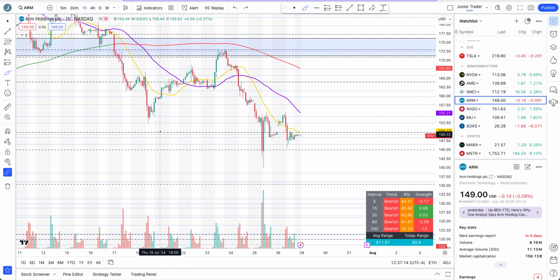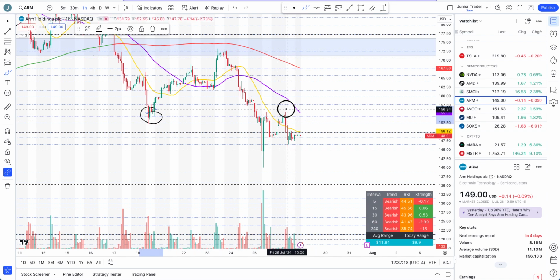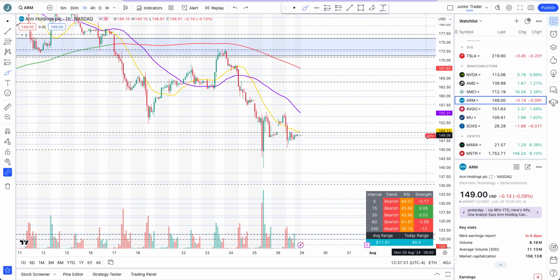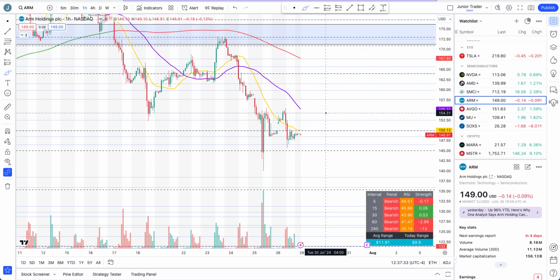But as I talked about in my last videos as well, this is where resistance is rejected. Even if we get above the 149 and 88 cents area, this significant level, I would not get too excited unless it also gets above 154.